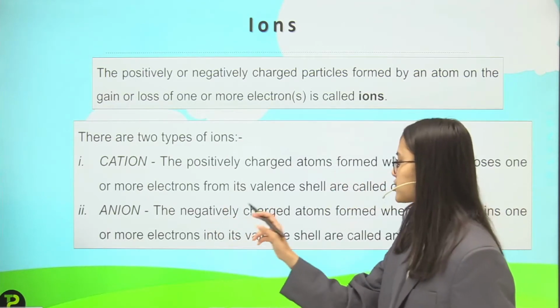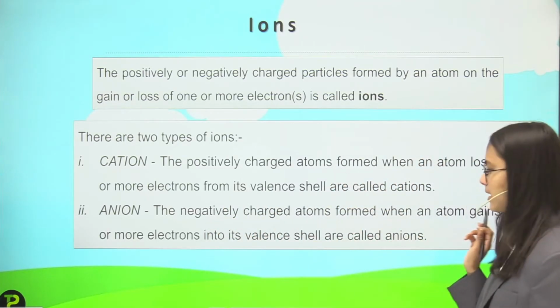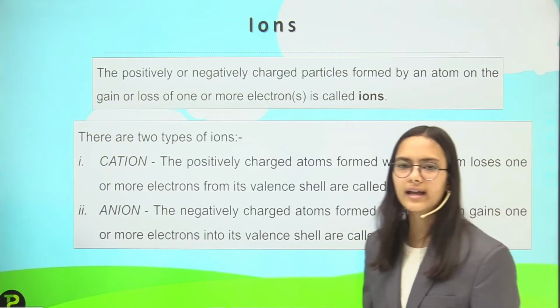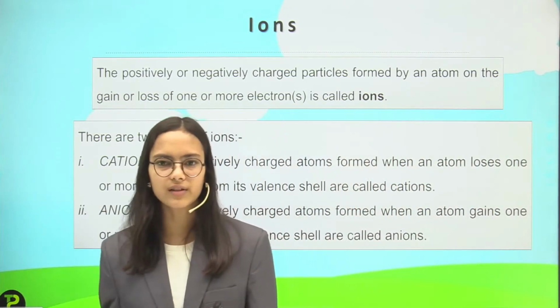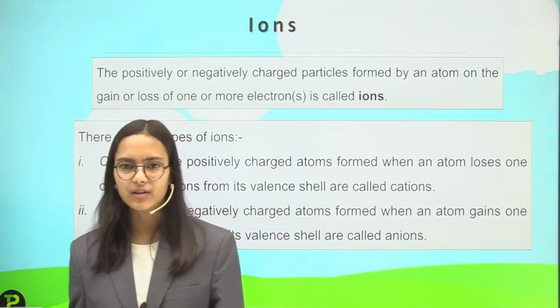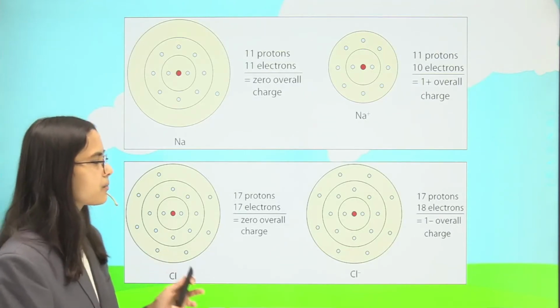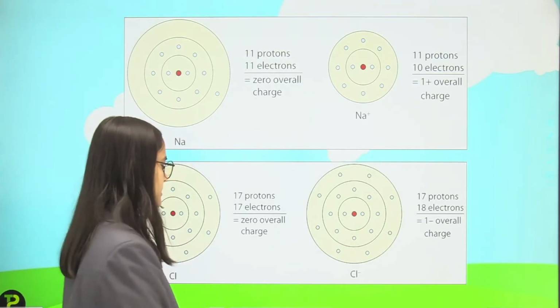So the negatively charged atoms formed when an atom gains one or more electrons into its valence shell are called anions. So cations are positively charged, anions are negatively charged. Okay, and we will have the proper description of it.